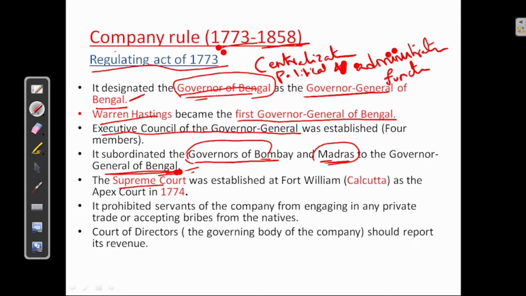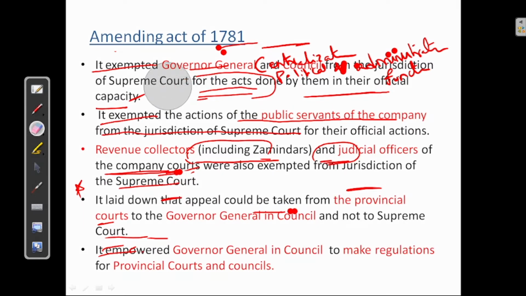Next, Supreme Court was established in 1774 at Calcutta. This is important. Next, it prohibited the servants of a company from engaging in any private trade or accepting bribes from the natives. So the workers working under the EIC were not allowed to work in any private trade. Next, Court of Directors must report their revenues. Next, we'll see the Amending Act of 1781.